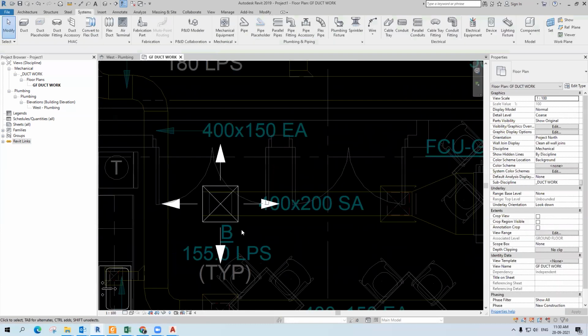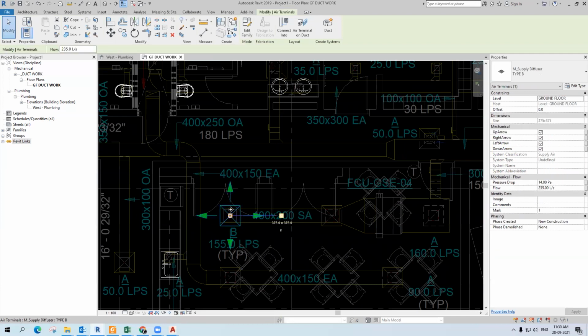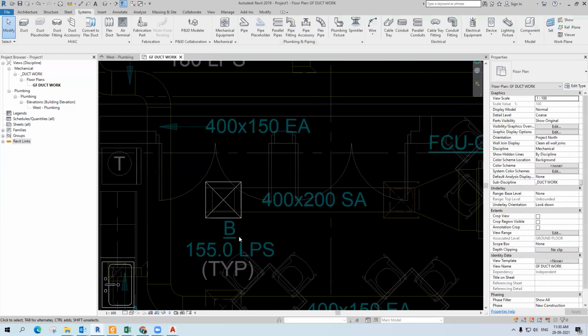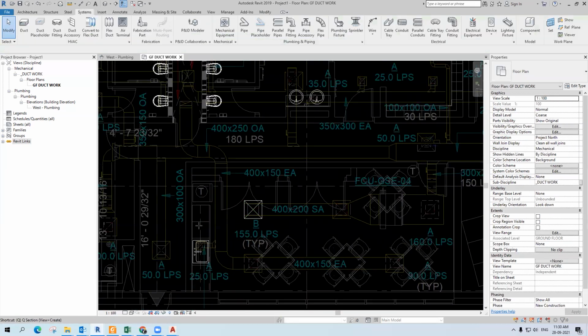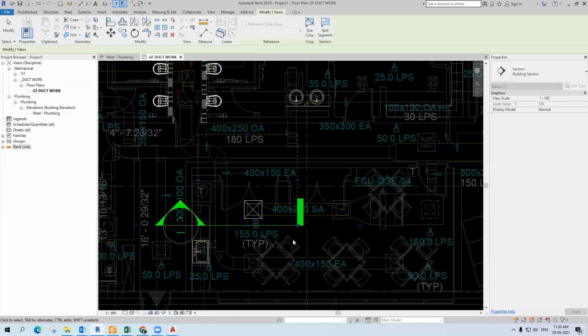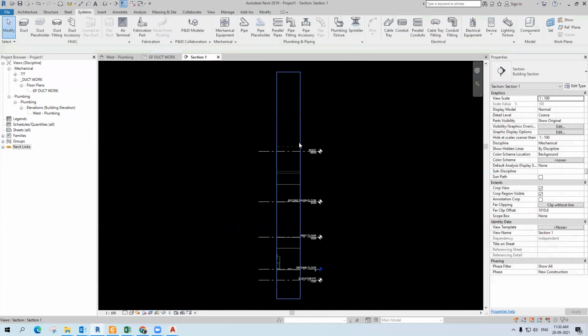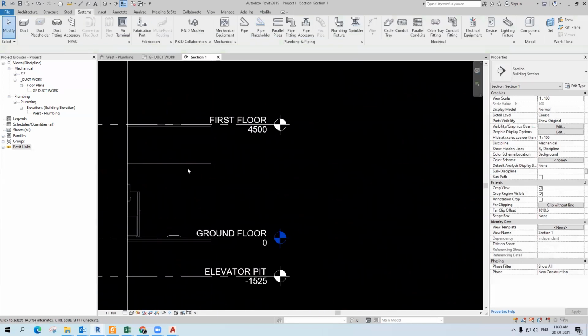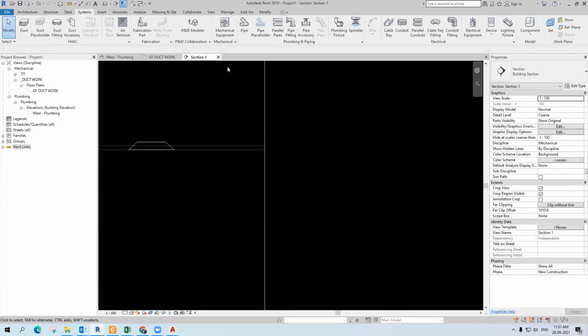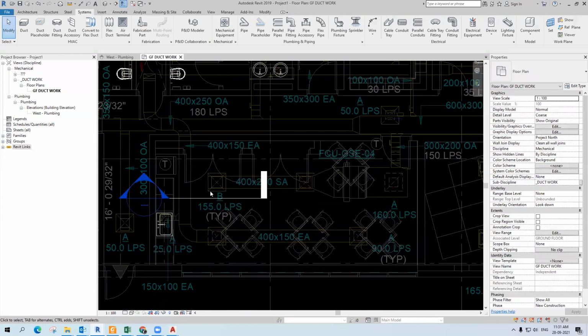You can control this area. If you don't want these area arrows, just pick this one to control the arrows. Now create a section: go to View. You can find the ceiling height. Either you can align this one. I think I told you in the last class.